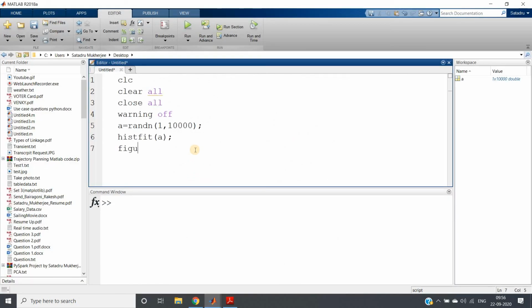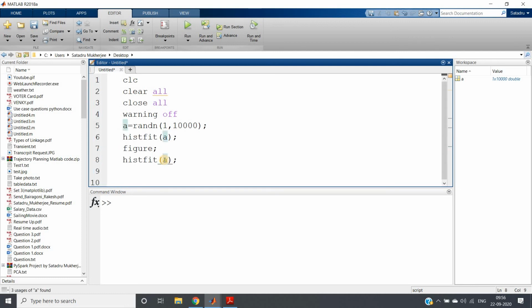I will plot in another figure window, and here I will be doing hist fit. Control C, Control V. Now suppose I want the mean centered around 3, and the standard deviation, which for the normal distribution is 1, I am taking as 2.